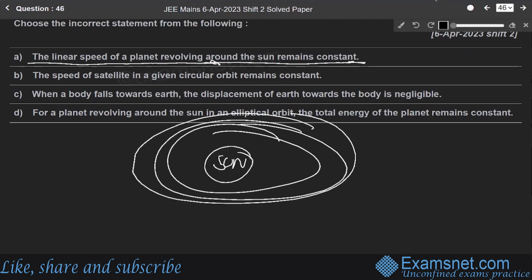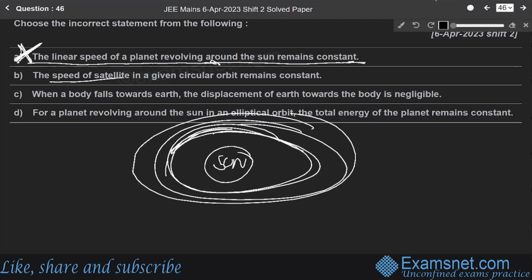So its speed cannot be constant. So this statement is not correct. This is the incorrect statement. The second statement says that the speed of a satellite in a given circular orbit remains constant. Very true. Since a satellite is moving in the orbit, its speed will always remain constant.